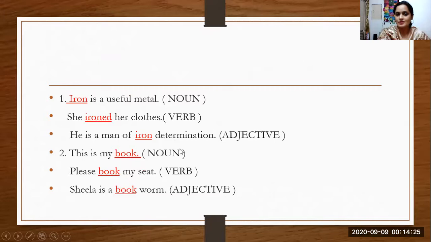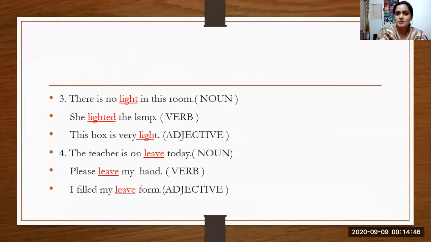Noun, verb, adjective. Iron is a useful metal. Noun. She ironed her clothes. Verb. He is a man of iron determination. Adjective. So these sentences show how a word can be used as different parts of speech.